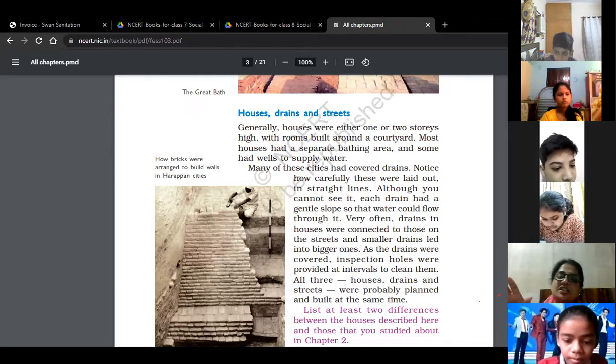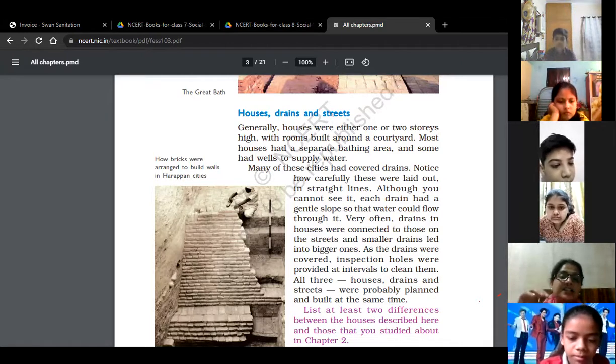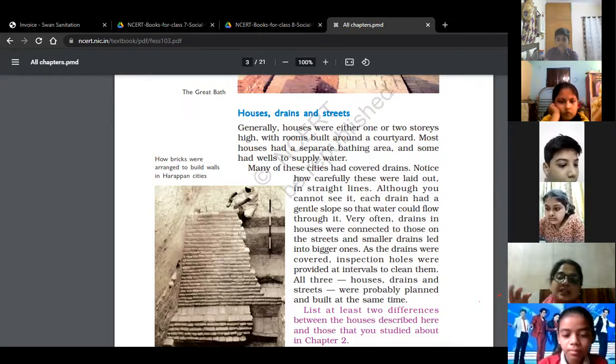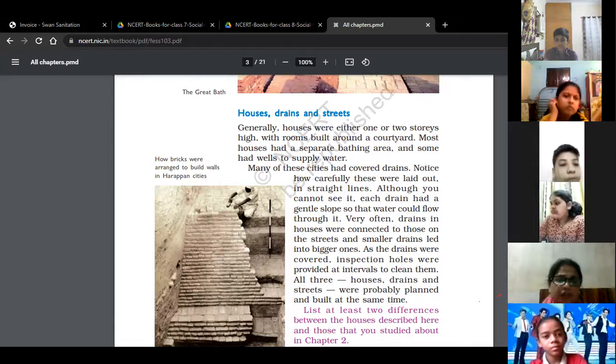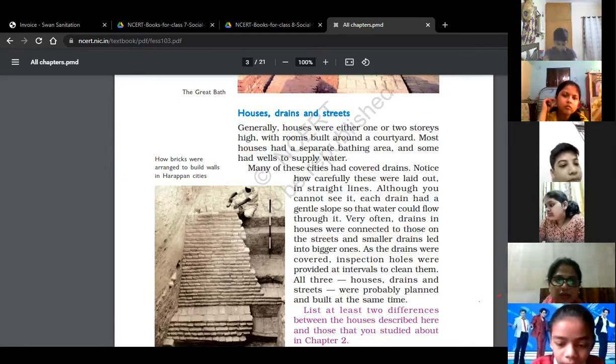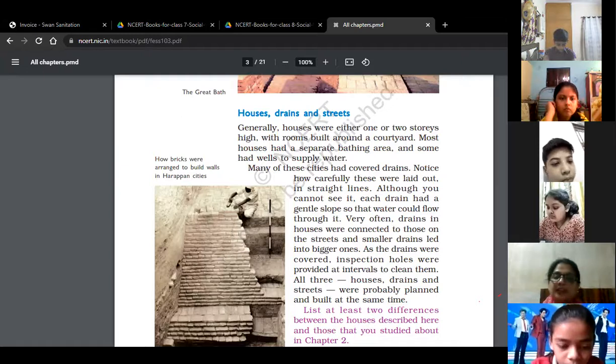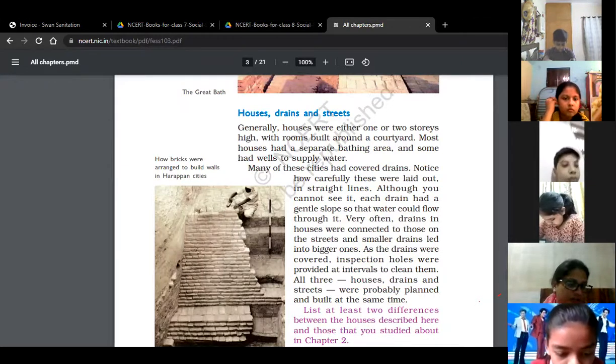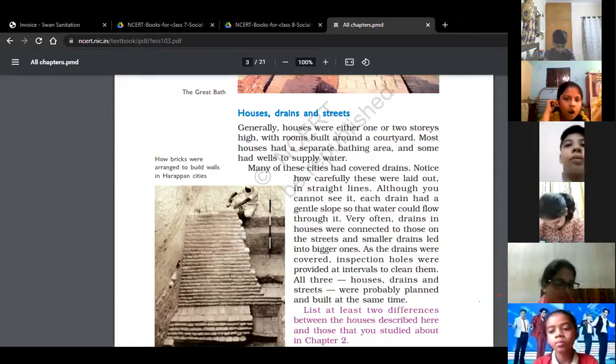Each and every city had its own seal, and that seal was prepared by scribes. So they helped to prepare the seals and perhaps wrote other material that has not survived.